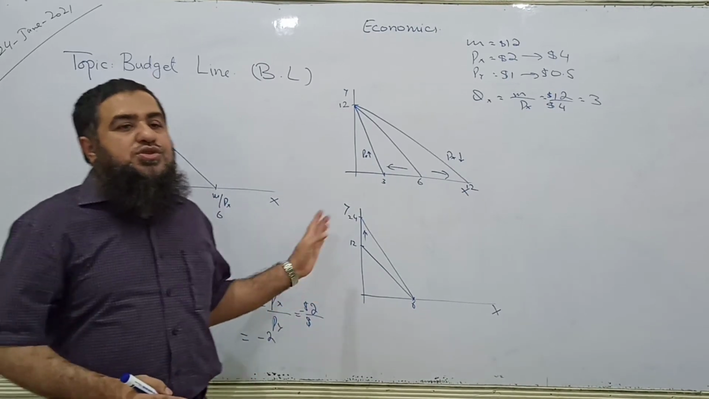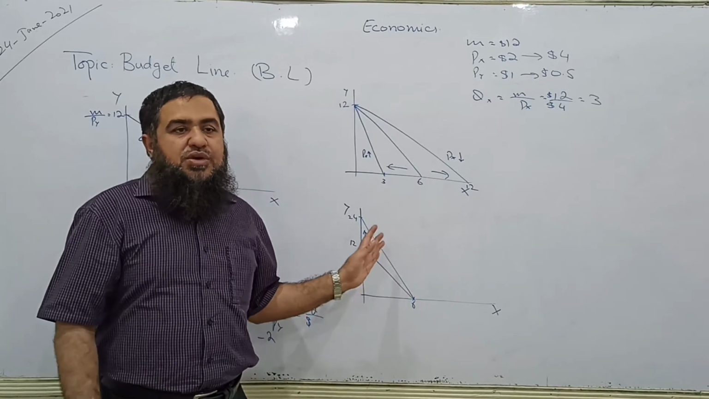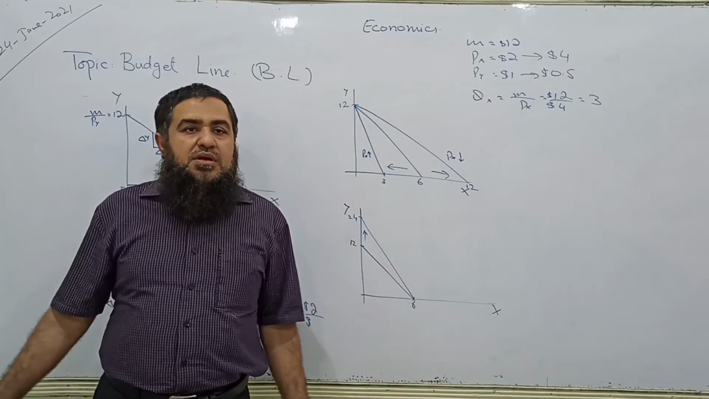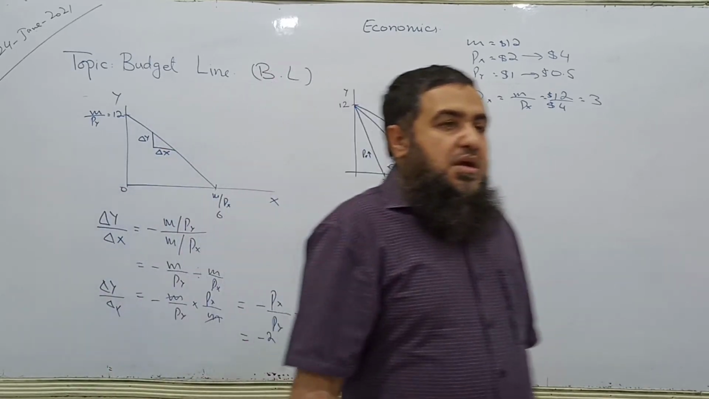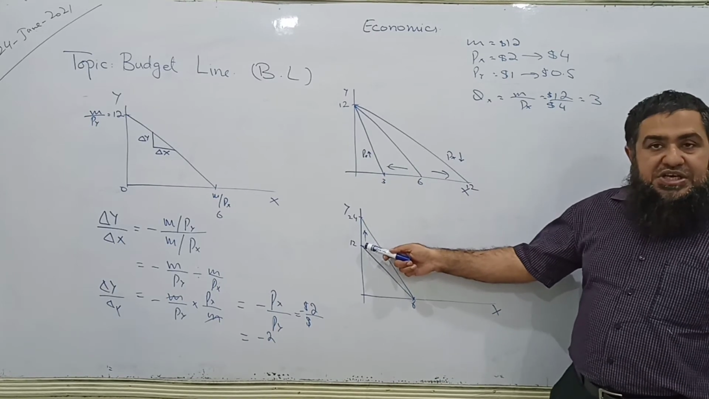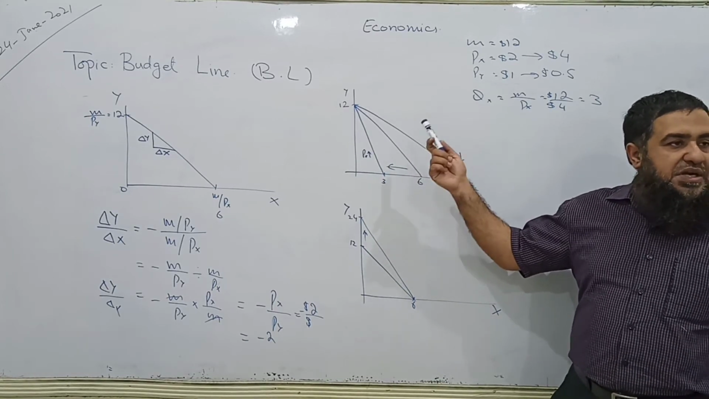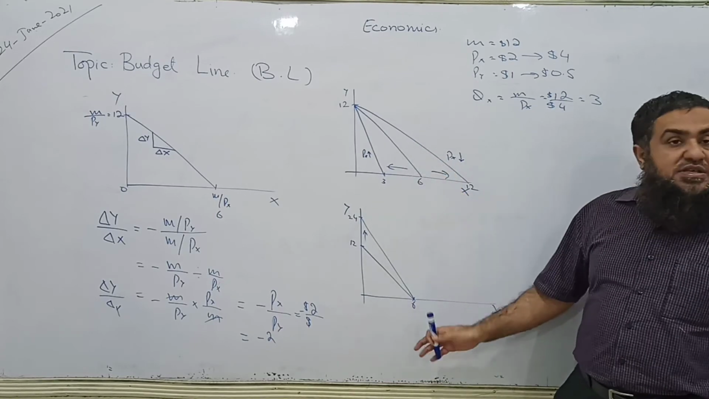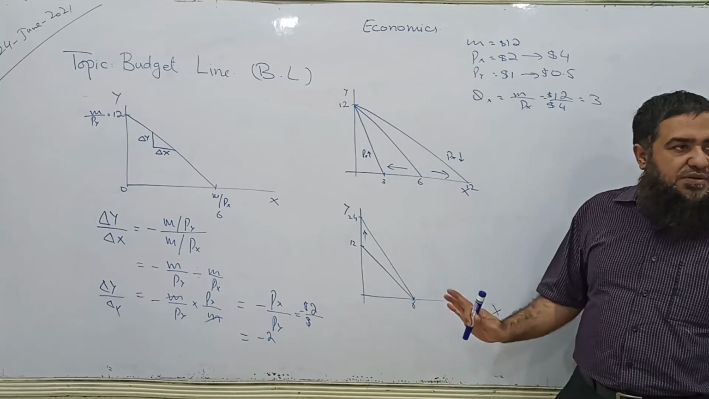It depends which good you are taking on which axis. You can take Y on the X axis and you can take X on the Y axis. So now here the price of Y has decreased, so the budget line will rotate outward. Clear? The price of X remains the same. I am changing one by one.